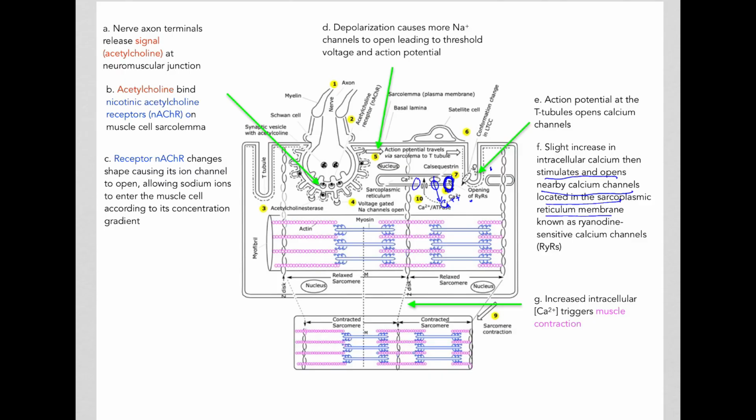As you know, a lot of the calcium in a cell is found in the endoplasmic reticulum, and this calcium is going to come out when the calcium channels are open. These calcium channels are called ryanodine sensitive calcium channels, or RYRs, the ones that are found in the sarcoplasmic reticulum.